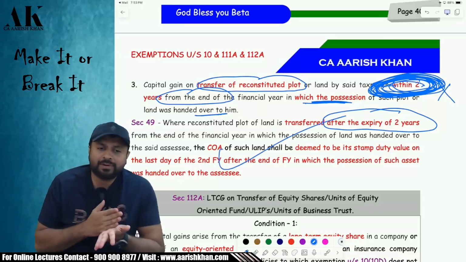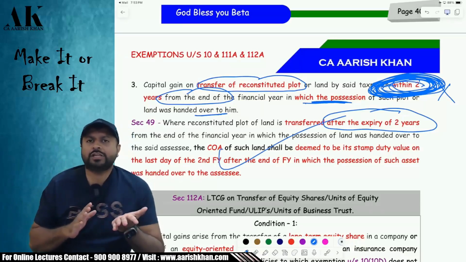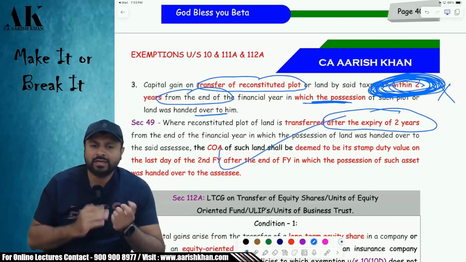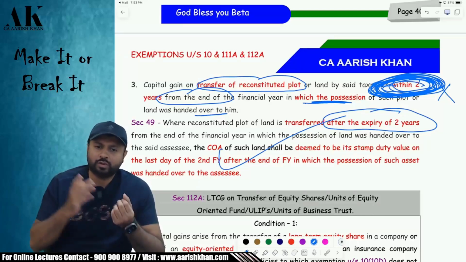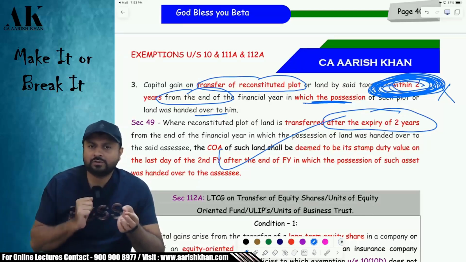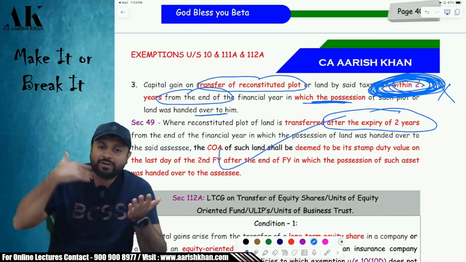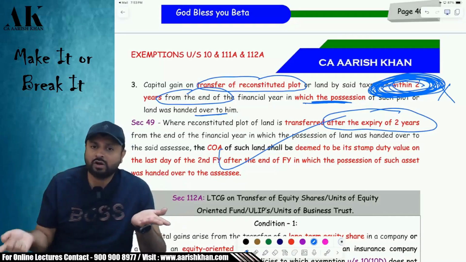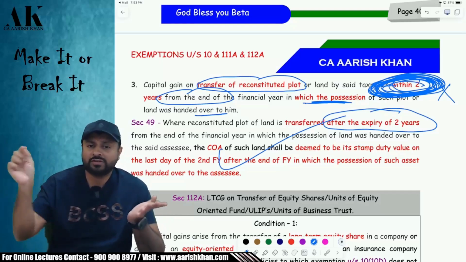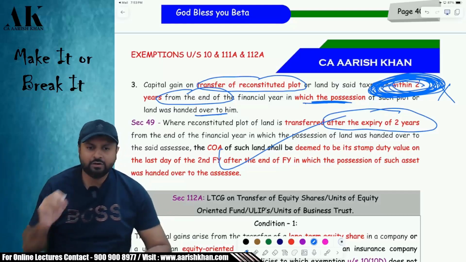Okay. For example, the government has given you possession in March 2022. So when will your 2 years expire? 2 years will expire on 31st March 2024. So if you transfer before 31st March 2024, then it is exempt. But if you transfer after 31st March 2024, then it is taxable. Then the question is, what is the cost? The cost will be the stamp duty value on 31st March 2024. Is it clear? I hope it is clear to all of you.